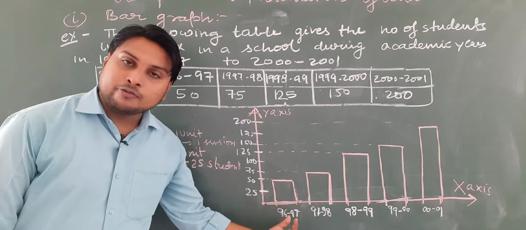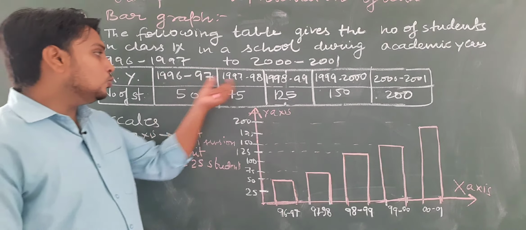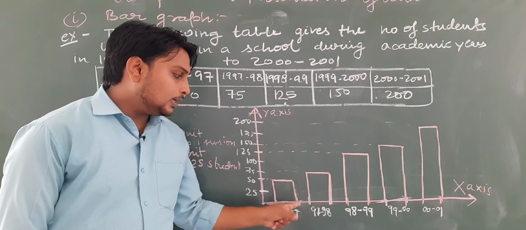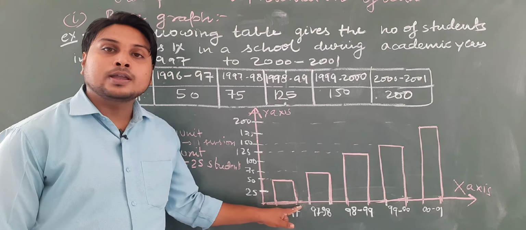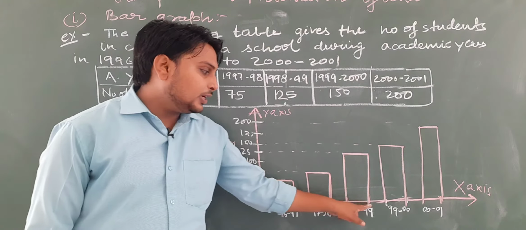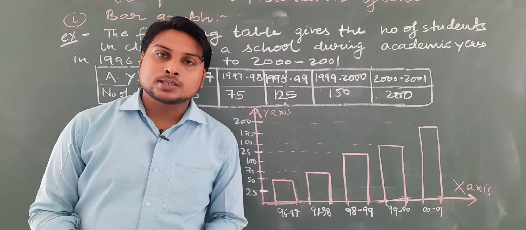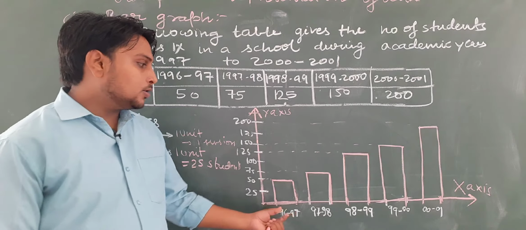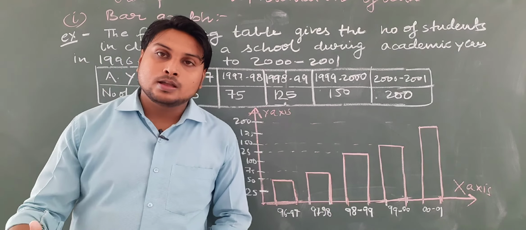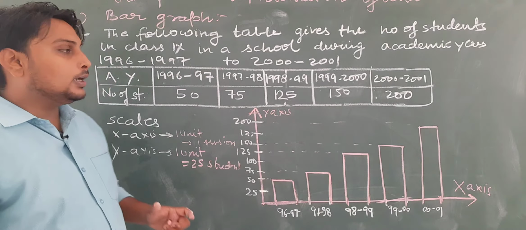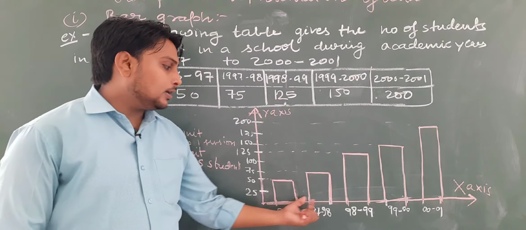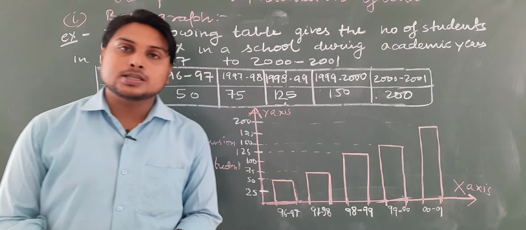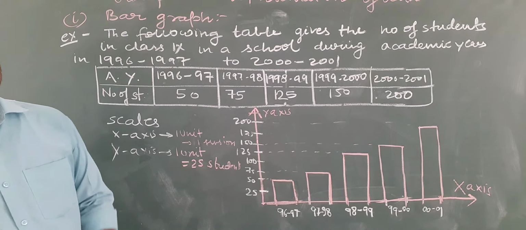Students, in a bar graph, in between two bars there is a space like this. See, the space is there, in between the bars there is a space, and that is why it is called a bar graph. If there is no space, then it will be a histogram. So you have to be very clear that you are leaving space in between two bars. That will be the correct representation of a bar graph.